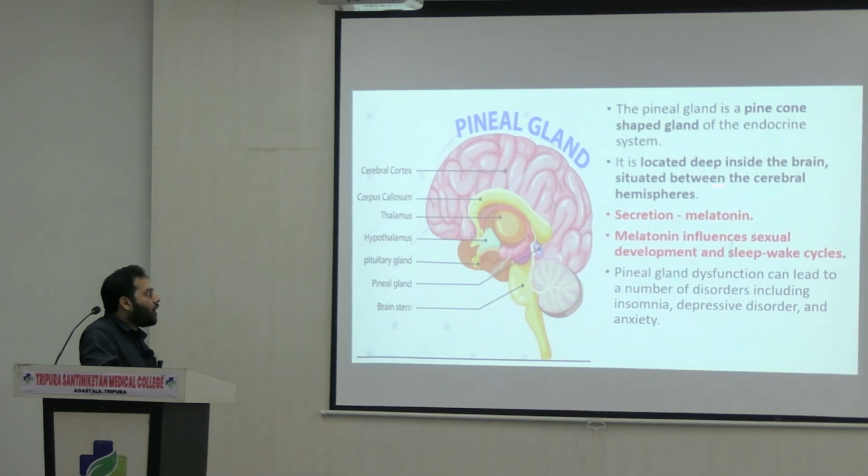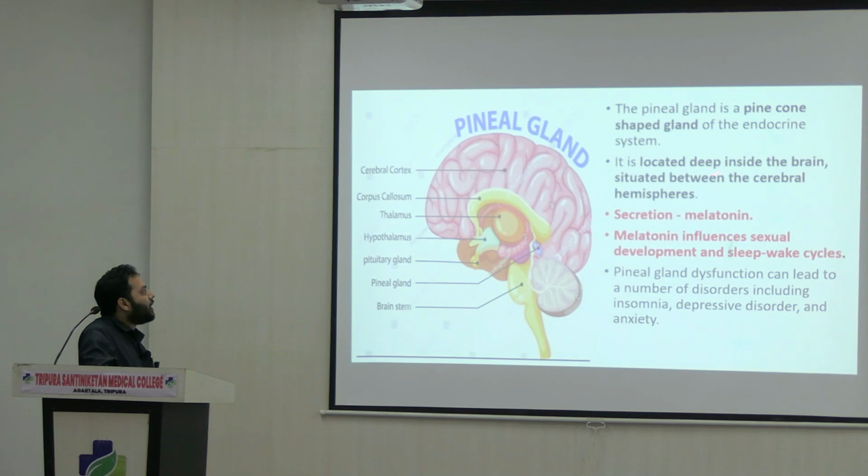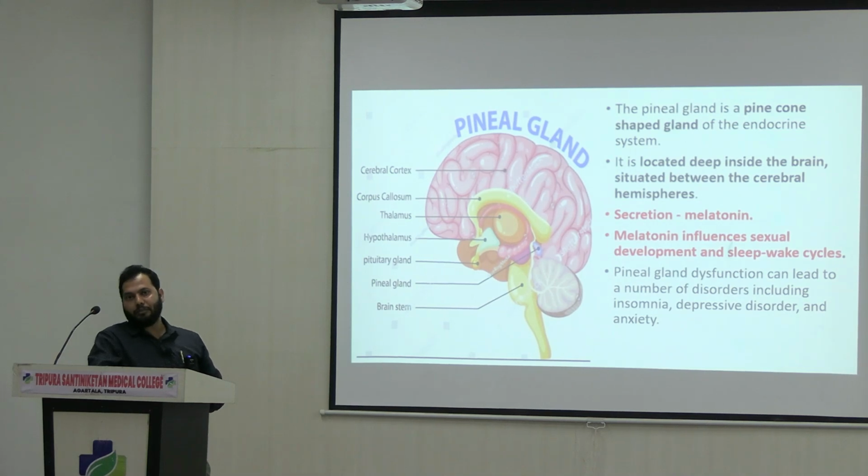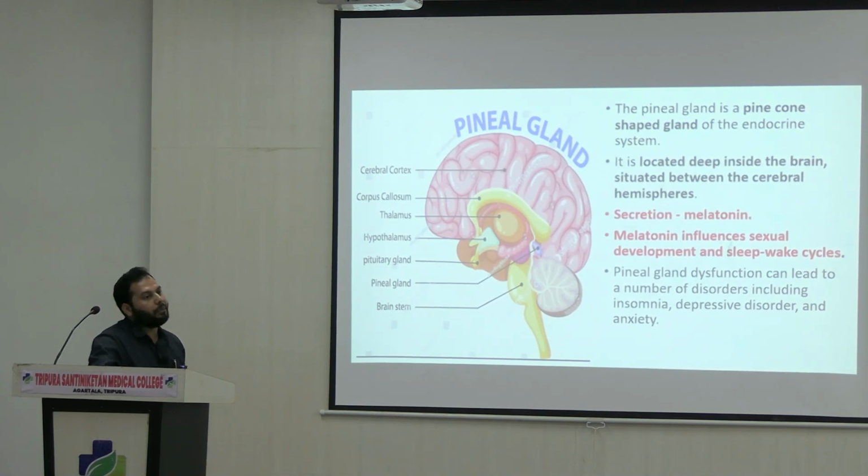See, as I mentioned, the most important one, the pineal gland. If you see its location, this is the pineal gland and it is located deep inside the brain, situated between the cerebral hemispheres, right? And the most important secretion here is melatonin. Melatonin is very important in particular aspects. So what are these aspects? Melatonin influences sexual development along with sleep-wake cycles. These are the most important functions carried out by the melatonin hormone, which is secreted from the pineal gland, which is an endocrine gland.